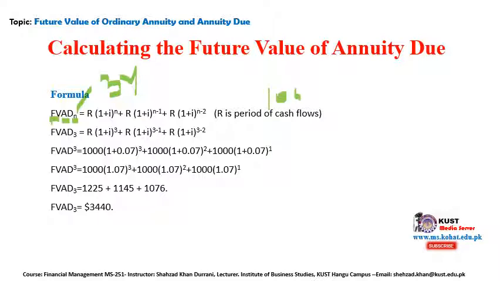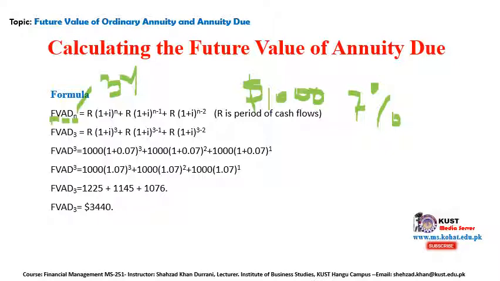Again we have $1,000, right? Then N is the number of years, which is 3, and i is the interest rate. How much was the interest? It was 7%. So 7 divided by 100, which means 0.07. Clear?